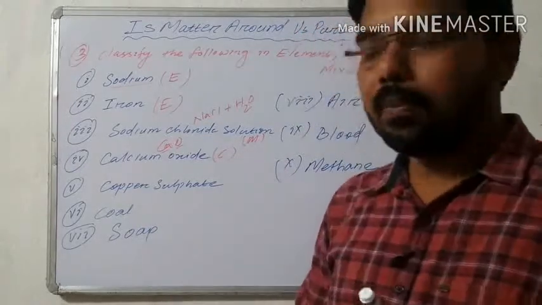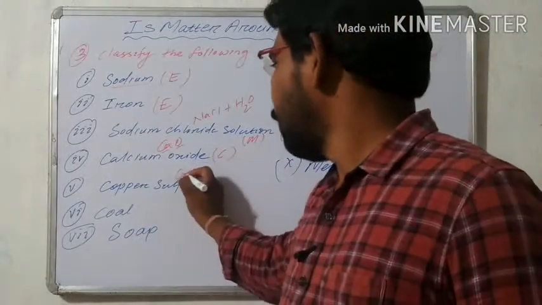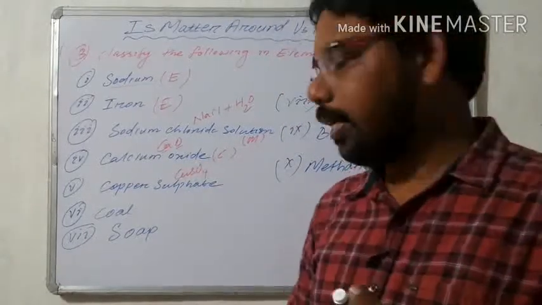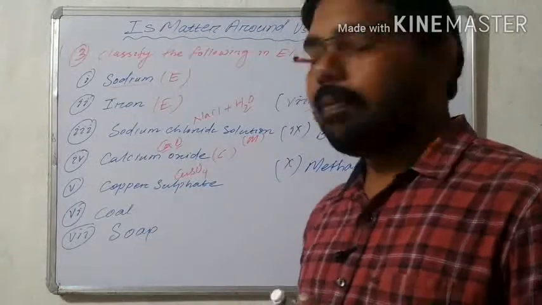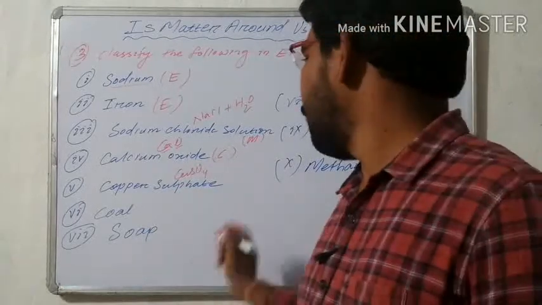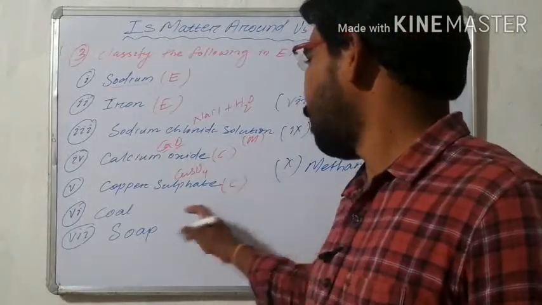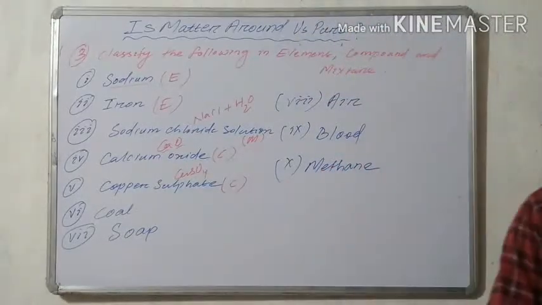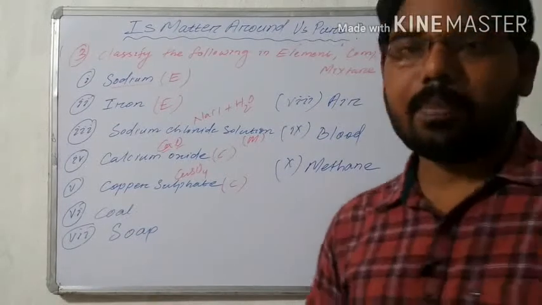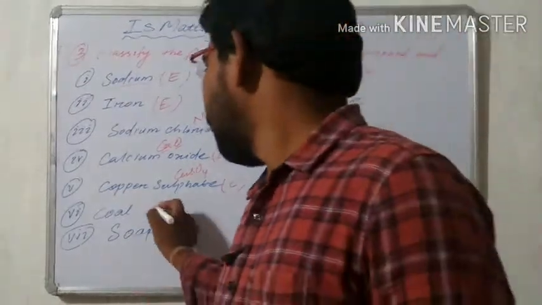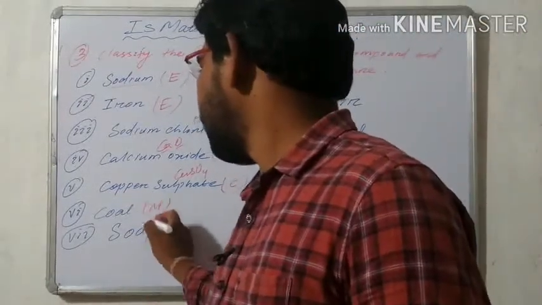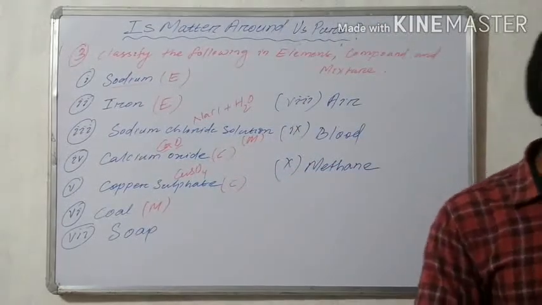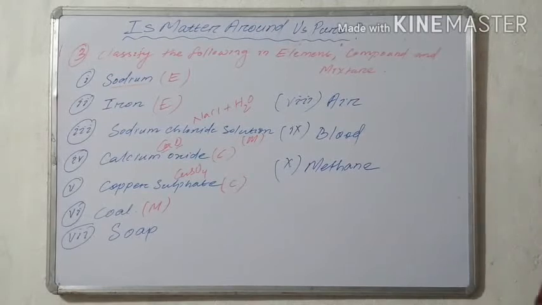Next is copper sulfate, formula CuSO4. Here copper, sulfur and oxygen, three elements, are present in a definite ratio, that's why it is a compound. Next, coal. Coal is a mixture of carbon and some other particles, that's why it is also a mixture. Coal is a mixture.